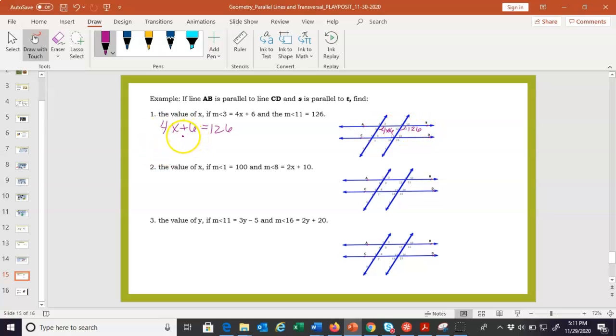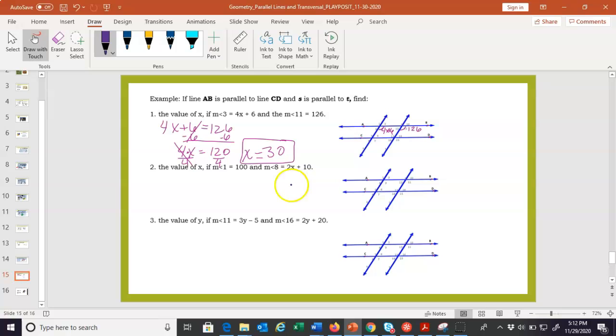If this is a plus 6, we're going to do the inverse operation. And we get 4x equals 120. And then the inverse of multiplication is division. So you get x equals, you're welcome to use your calculator. I'm going to try this by hand. 4 into 12 is 3, so 30. X is 30.